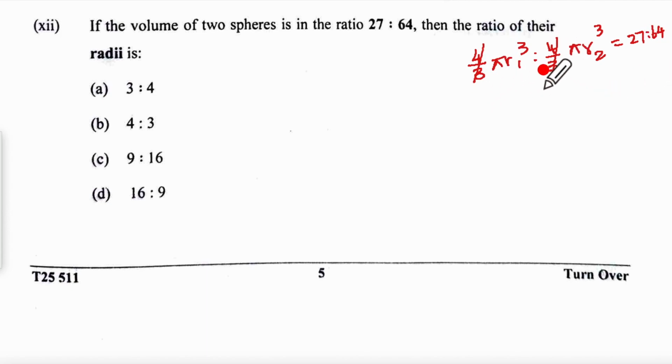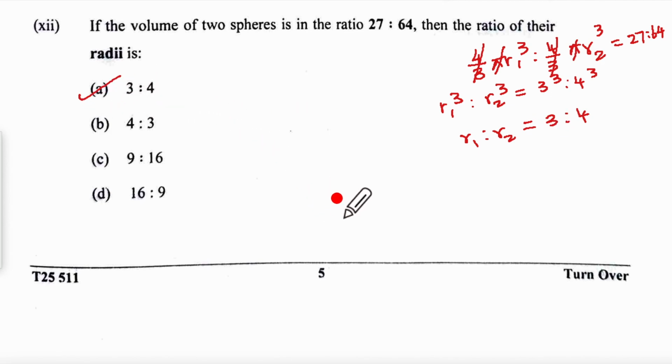So 4 upon 3 and pi got cancelled. So r1 cube is to r2 cube is equal to 3 cube is to 4 cube. Taking cube root, we will have r1 is to r2 will be 3 is to 4. 3 is to 4 is A.